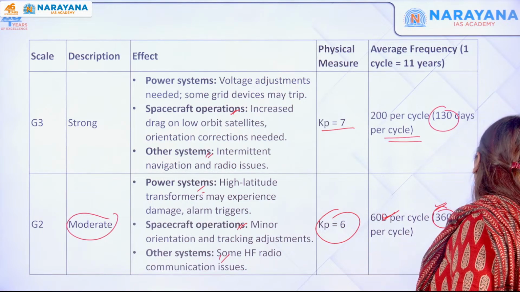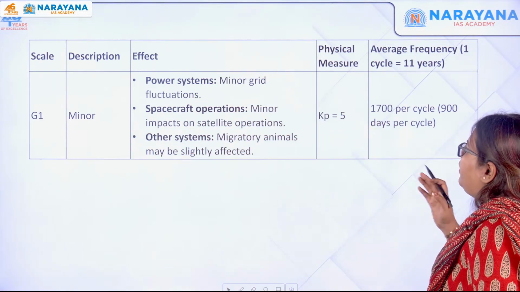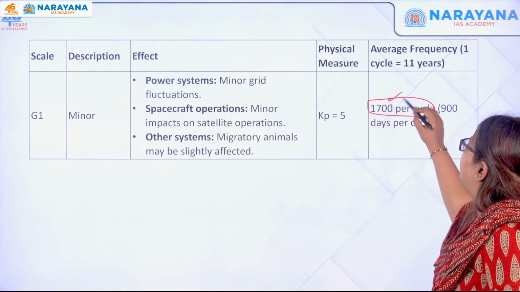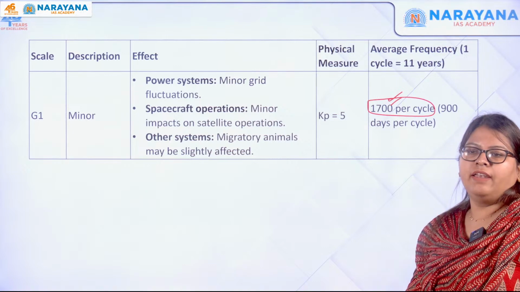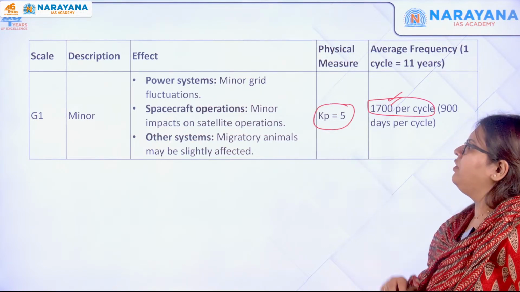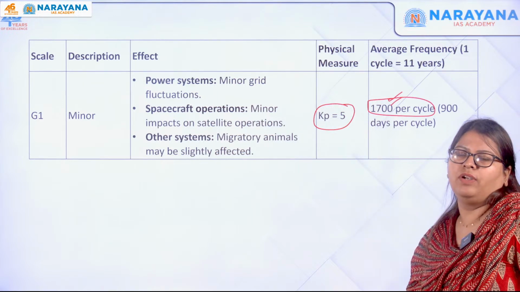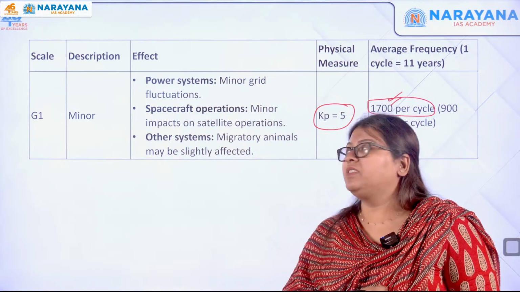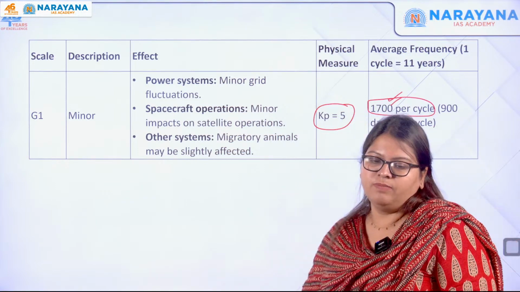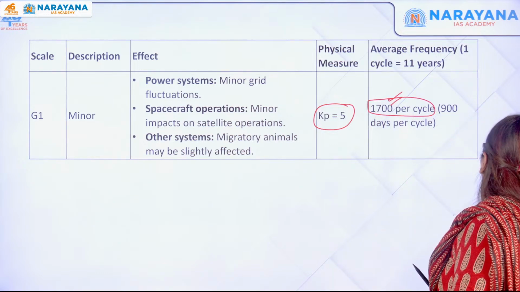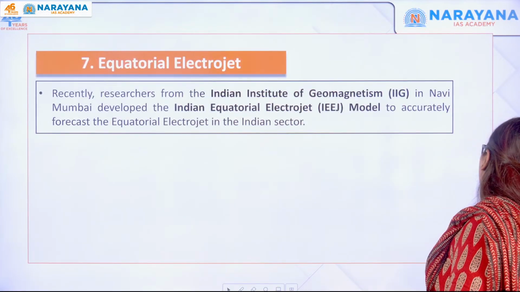Do you understand? Now moving forward, G1 is minor. 1700 such instances per cycle, and 900 days per cycle. Here Kp is going to be 5. This is minor only. However, even if it is minor, it impacts the power systems, spacecraft operations, other systems and so on. So this is the topic of geomagnetic storms.